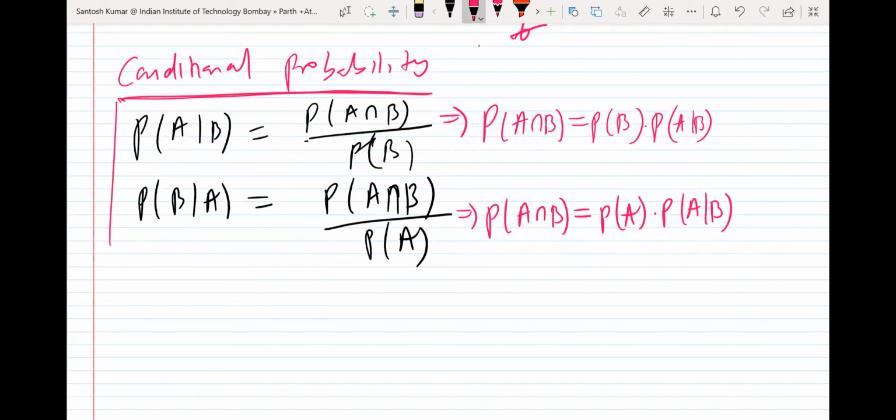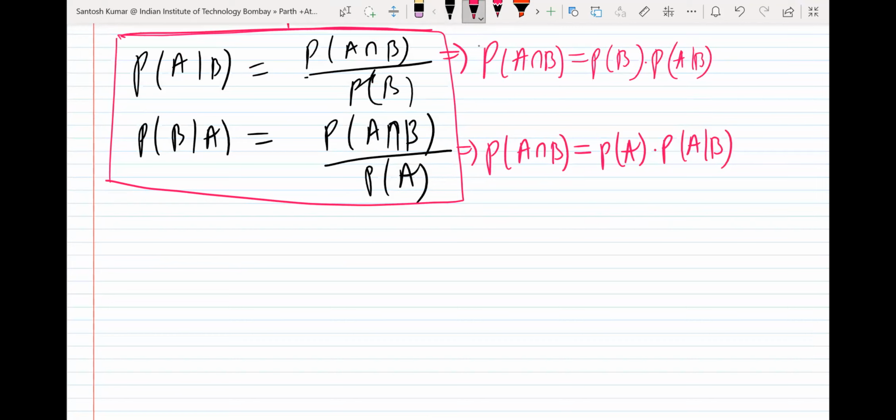These two were the formulas for conditional probability, and from the same formula we cross multiplied, so we get probability of A intersection B in one way.